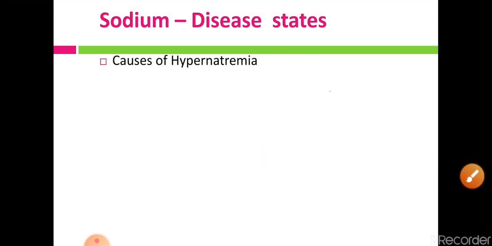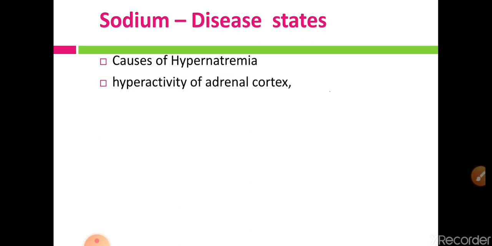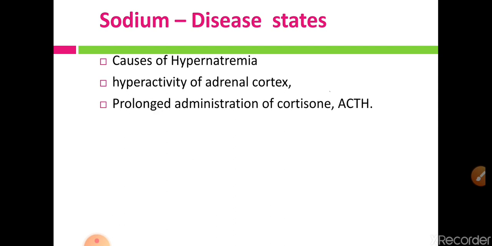Now causes of hypernatremia. Hyperactivity of the adrenal cortex may result in hypersecretion of aldosterone, and when aldosterone is secreted in excess, it causes more reabsorption of sodium from renal tubules into the capillaries, so sodium concentration in the serum increases, which is called hypernatremia.